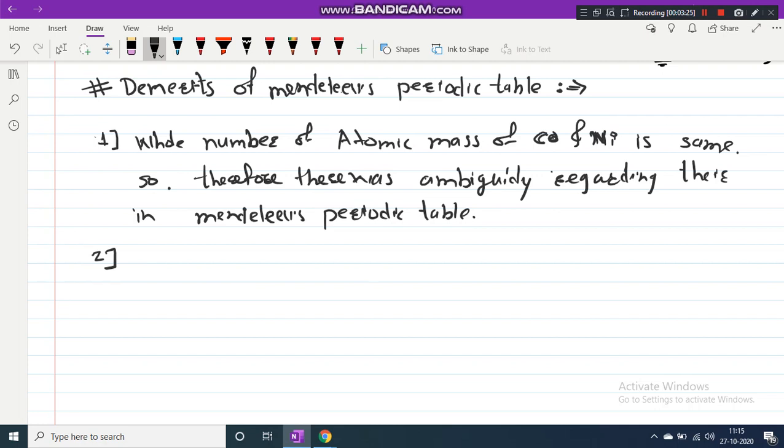Second one, the isotopes were discovered a long time after Mendeleev put forth the periodic table. Isotopes have the same chemical properties but different atomic masses. A challenge was posed in placing them in Mendeleev's table. So this is the second demerit, regarding isotopes.